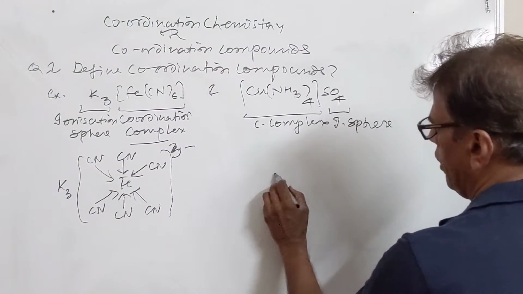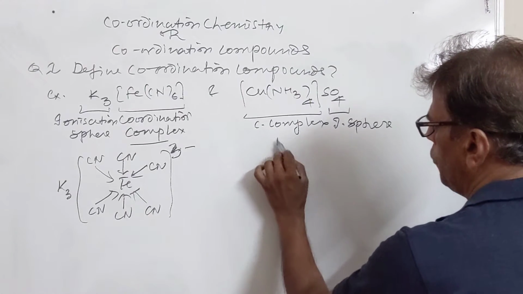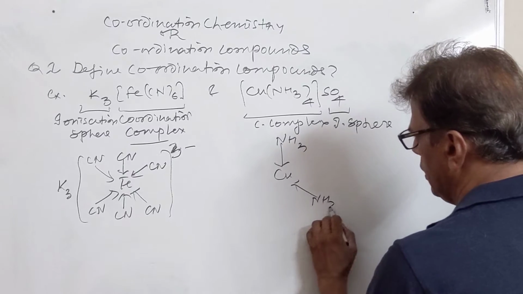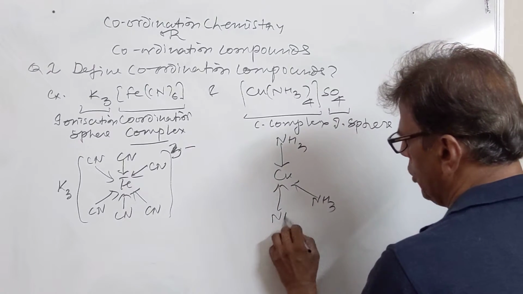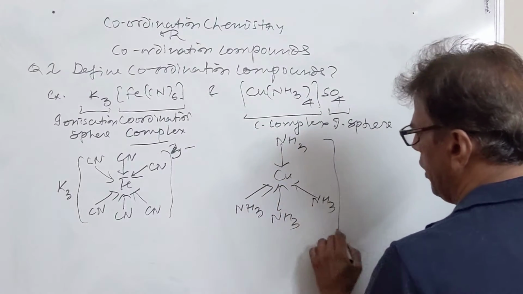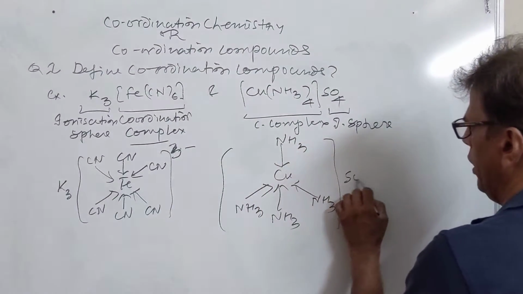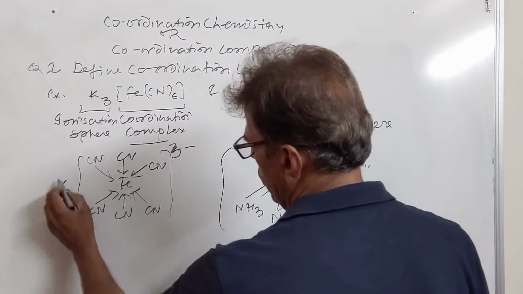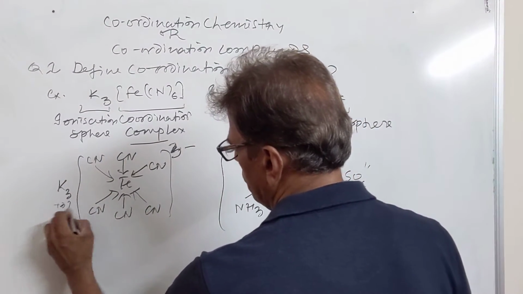Then we have tetramine copper 2 sulfate, where ammonia molecules tetrahedrally surround copper ions. They form 4 covalent bonds with copper. So this is our coordinated part, and sulfate is mainly to balance the valency. It is 2 negative, and the complex is 2 positive.